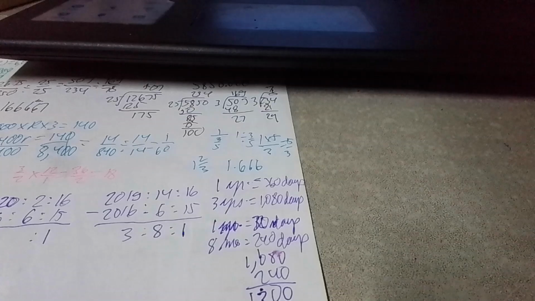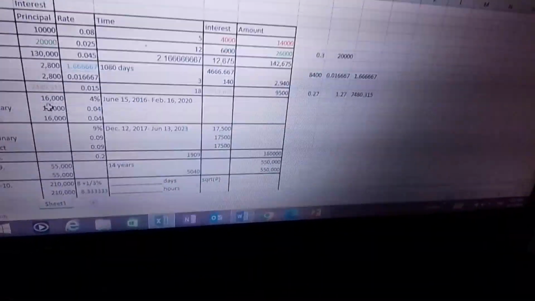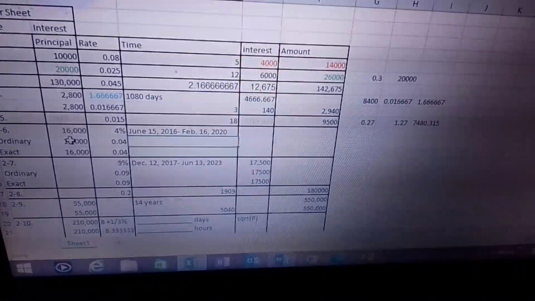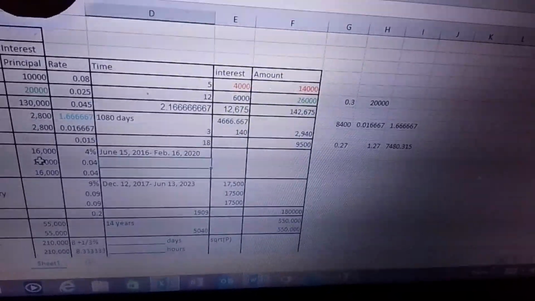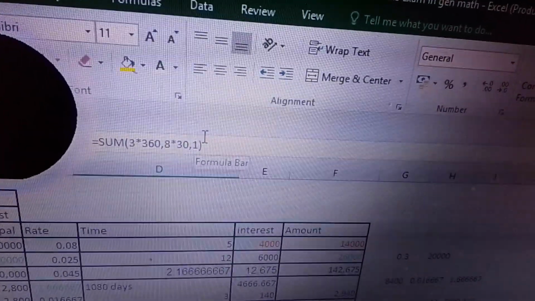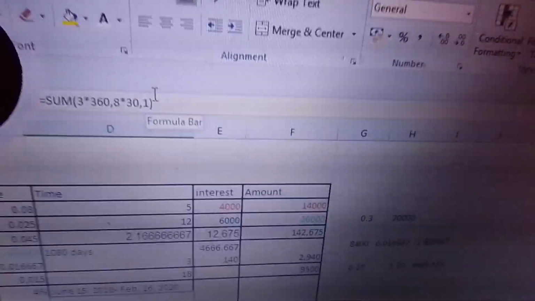Pero let me show you what I've done in my solution sheet to see what I mean. Back now to our solution sheet. Our principal is 16,000 pesos and then our rate is 4%, di ba? So what's my solution I've done here? I summed everything. So 3 times 360 because there are 3 years, and 8 times 30 because there are 8 months, plus 1 day.